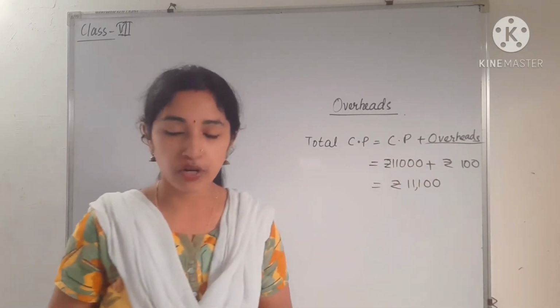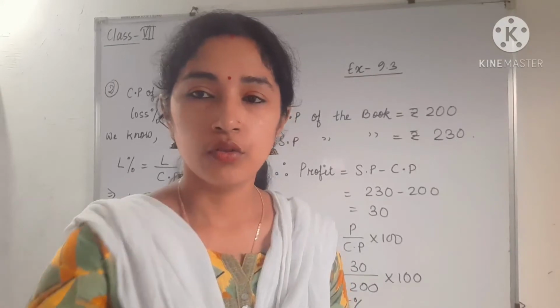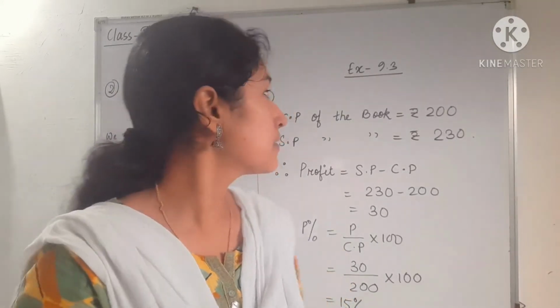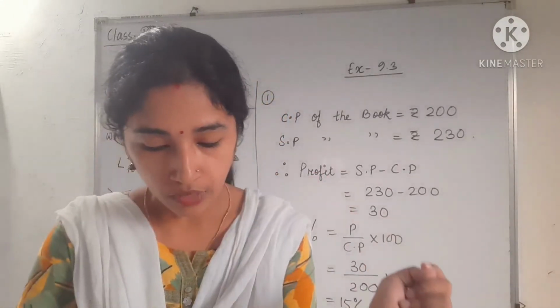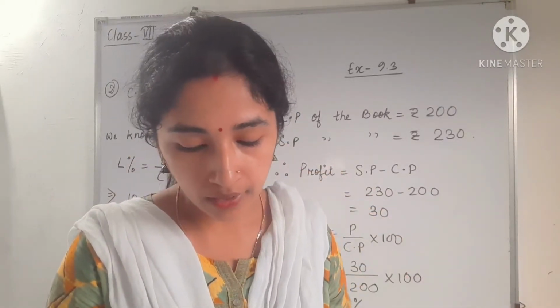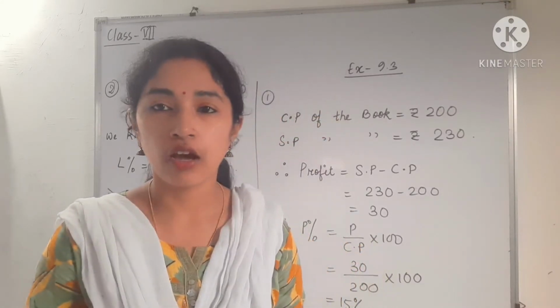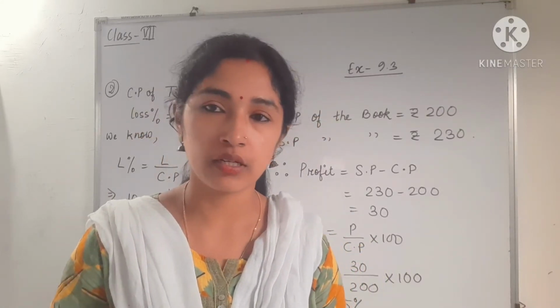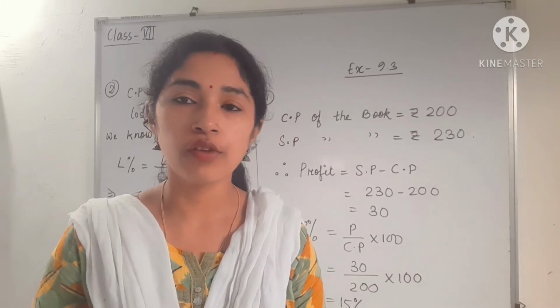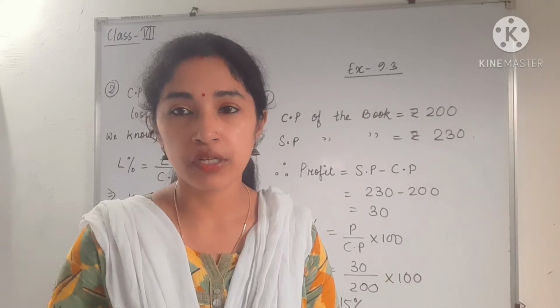Remember this point. So let us do the next exercise questions. Students, next is exercise 9.3, question number 1. There are 4 items given: book, pen, car and house. The cost price and selling price are given. We have to find the profit and profit percentage. First of all we have to find the profit, then only we can answer the profit percentage.